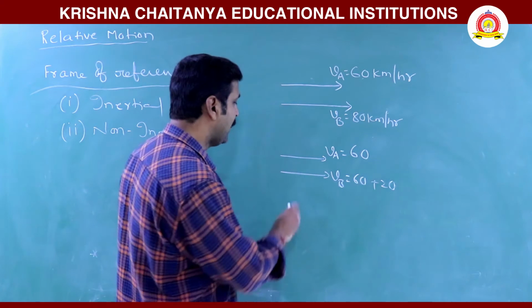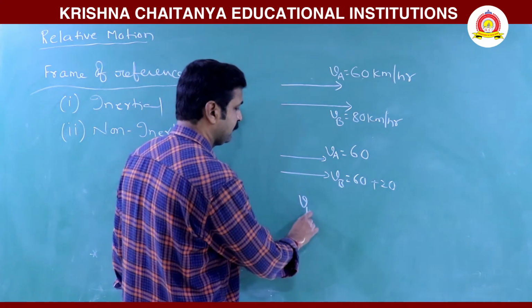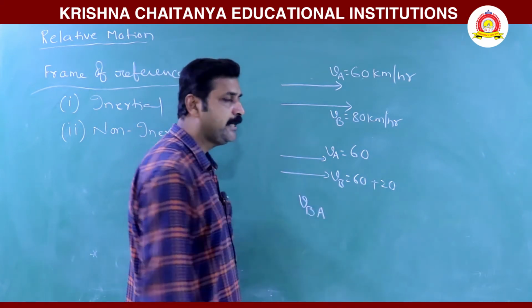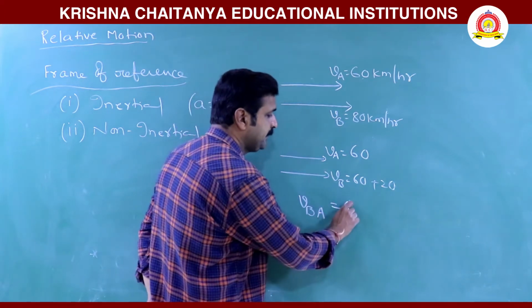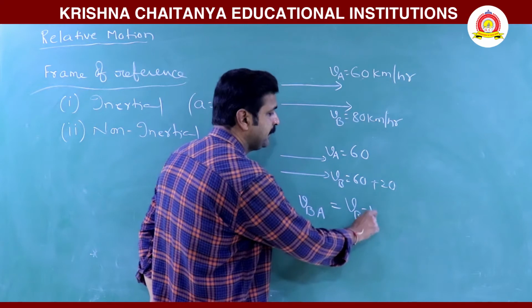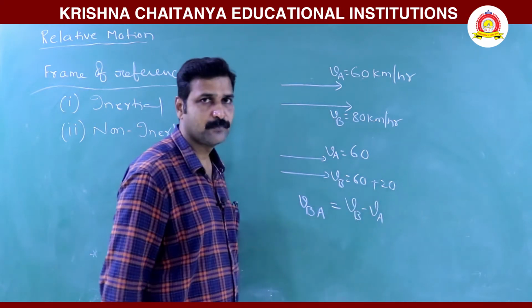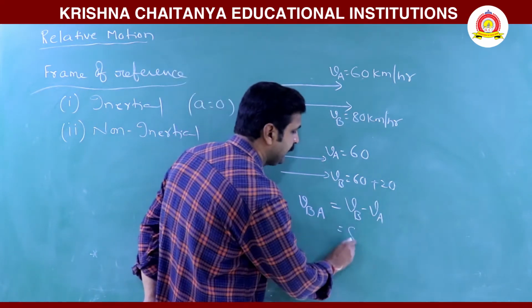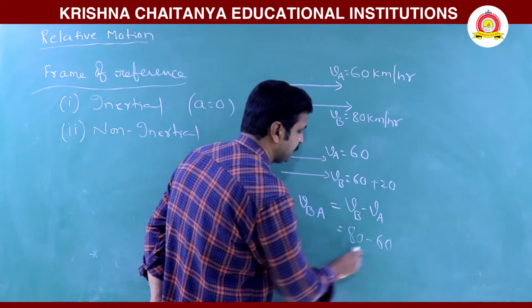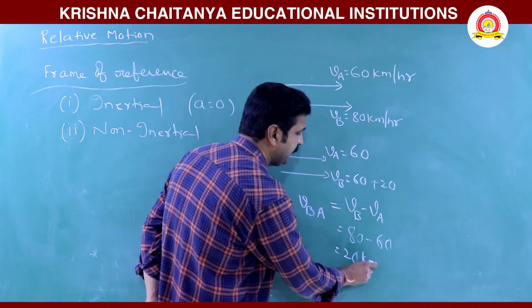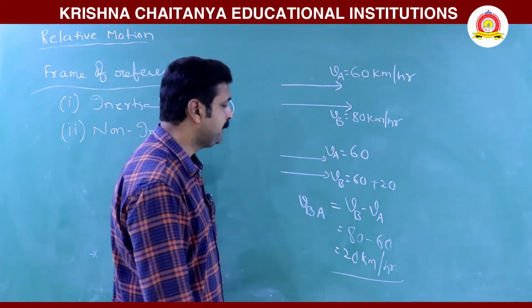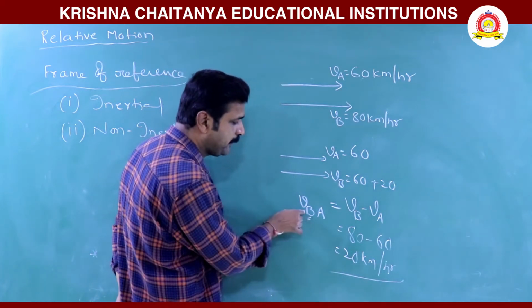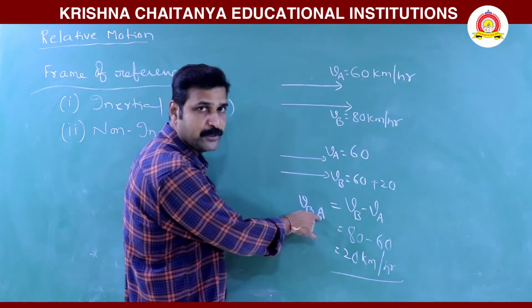That means the velocity of B as observed by A is VB minus VA, that is 80 minus 60, which is 20 km per hour. That means the velocity of B with respect to A.